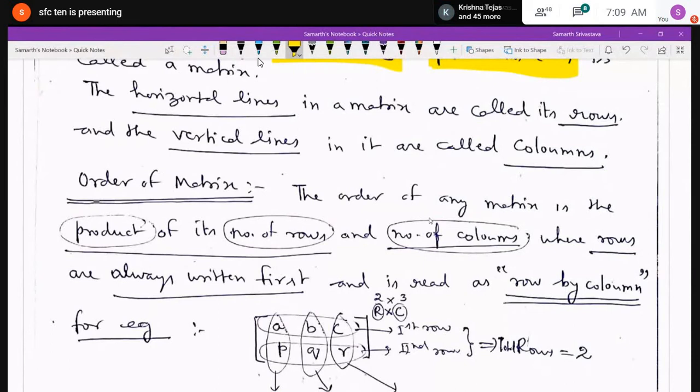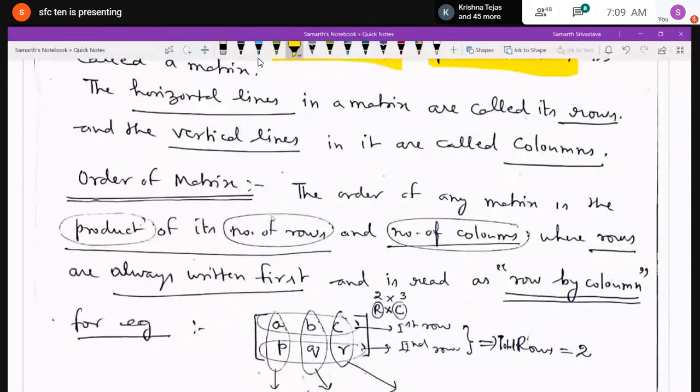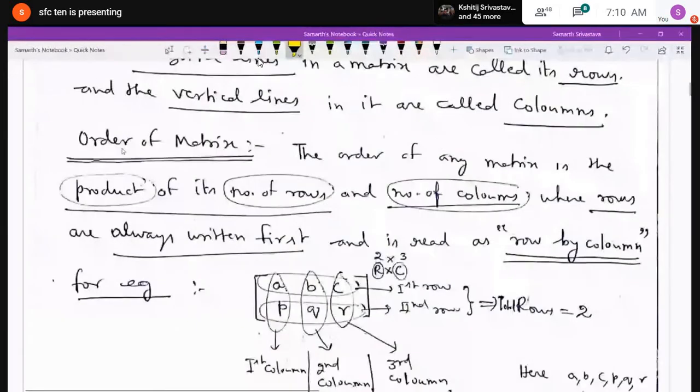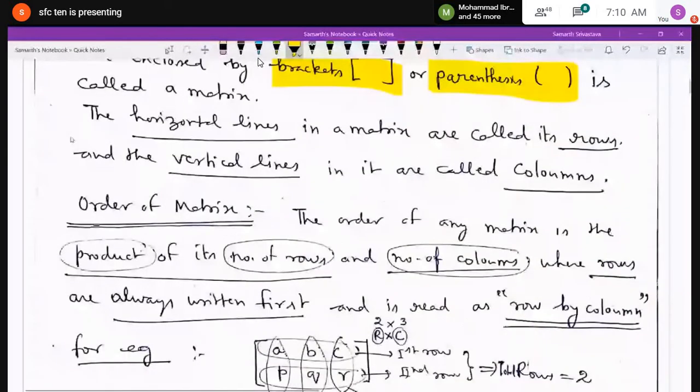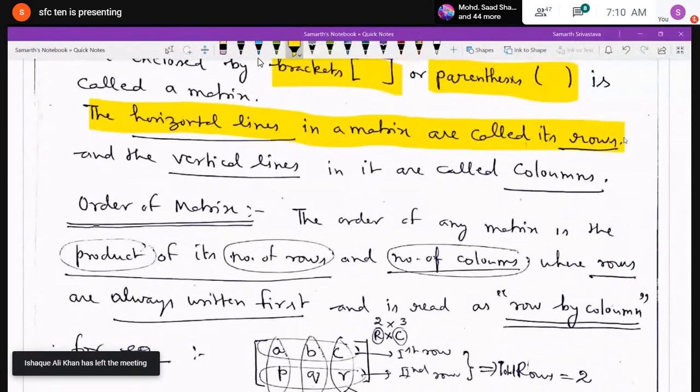And in what manner is a matrix written? Just remember that it is written inside the rectangular bracket, or sometimes parentheses also. The horizontal lines of a matrix are called its rows. And vertical lines are called its columns. Horizontal lines and vertical lines. Horizontal lines are rows and vertical lines are columns.